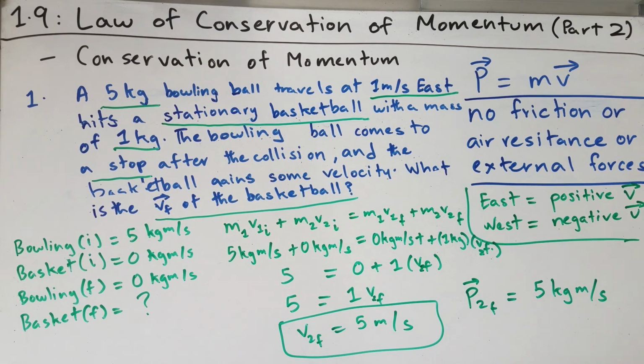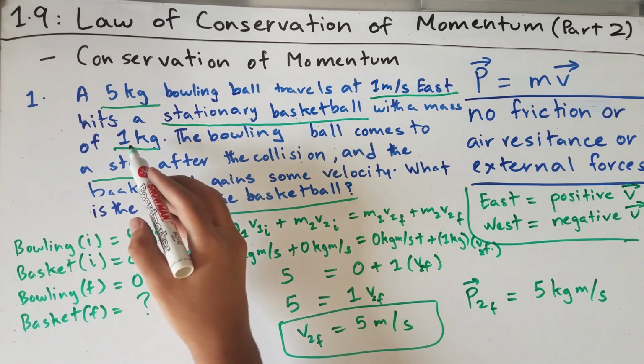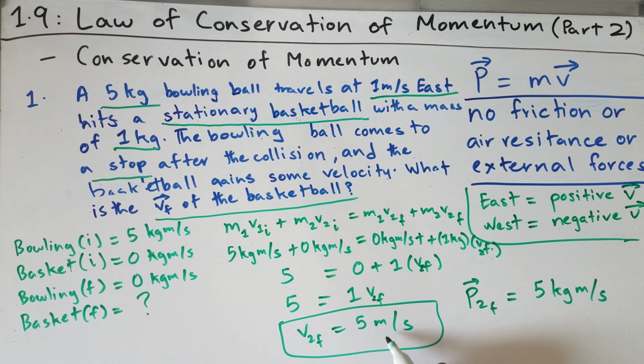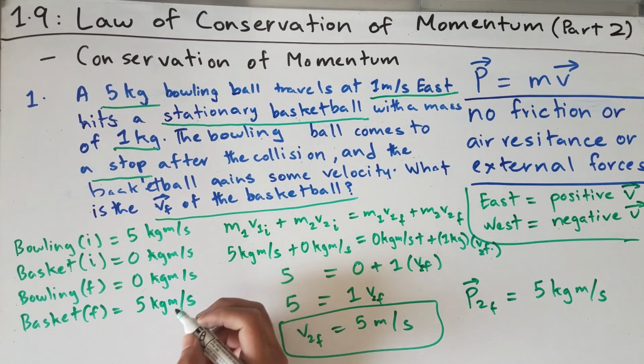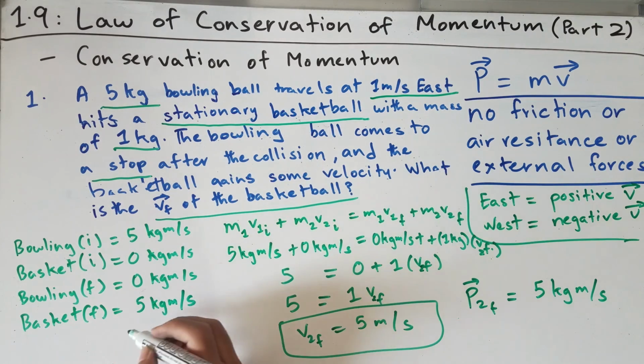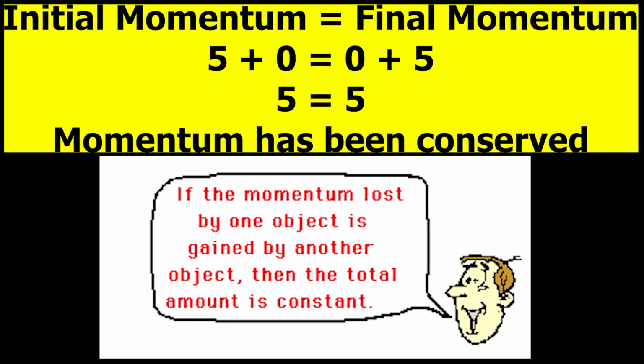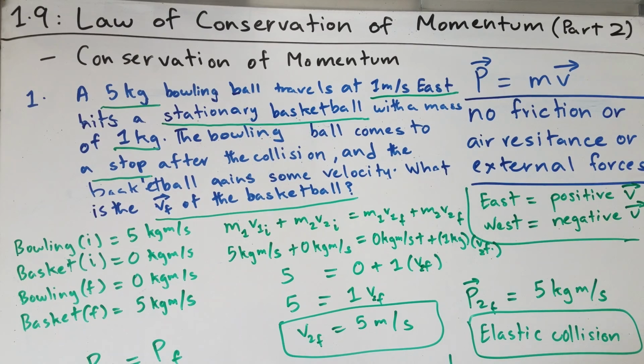And the momentum of the final basketball would also be 5 kilograms meters per second, as it has a mass of 1 kilogram times its final velocity of 5 meters per second, which gives us 5 kilograms meters per second. And so we can see that the basketball's final momentum would be 5 kilograms meters per second, and 5 plus 0 equals 0 plus 5, and so the initial momentum is equal to the final momentum, and the momentum has been conserved. This type of collision between the basketball and the bowling ball is an elastic collision, because in elastic collisions the balls did not stick together.